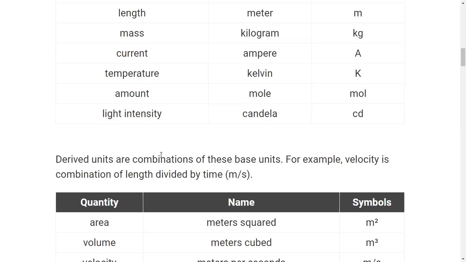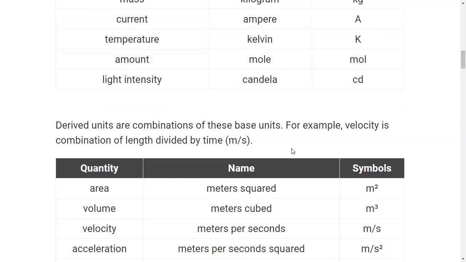For example, velocity is a combination of length and time, and mathematically it is expressed as length divided by time. The SI unit of length is the meter and the fundamental unit of time is the second. Therefore, the derived unit of velocity is meter per second. This is called a derived unit.